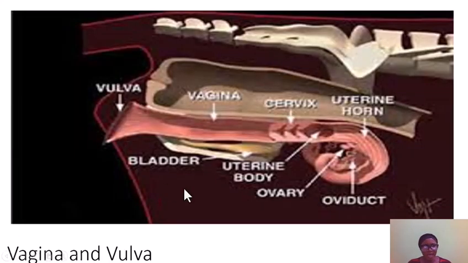Now, again, this is the vagina. Can you see? We have the uterus here, we have the cervix here, we have the vulva here. So in between the uterus and the vulva, we have the vagina, and it's like a passage. As the fetus is coming out during parturition, it passes through the uterus, through the cervix, then goes through the vagina, then to the vulva, then out of the female body.